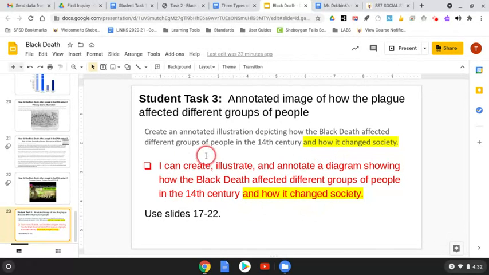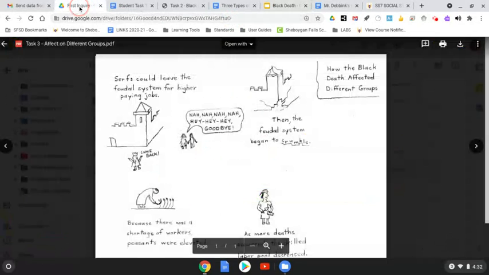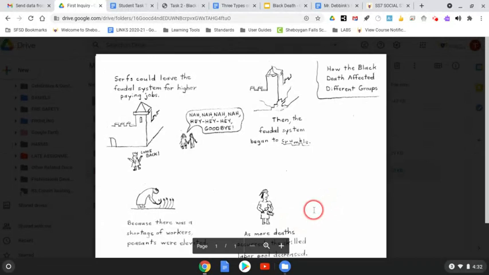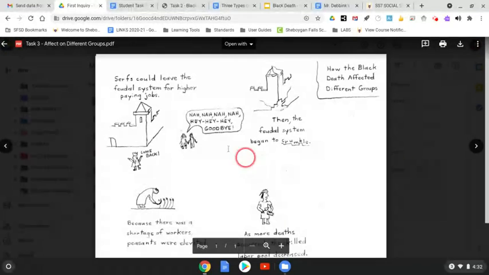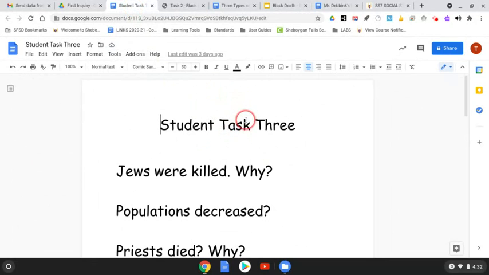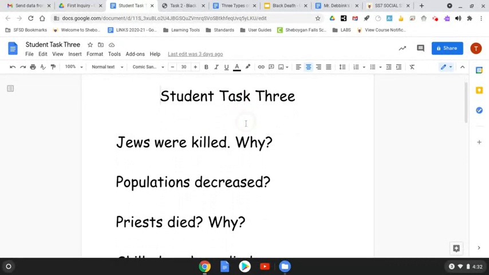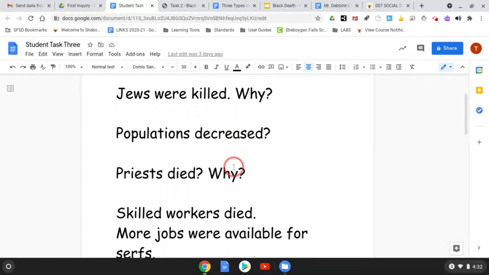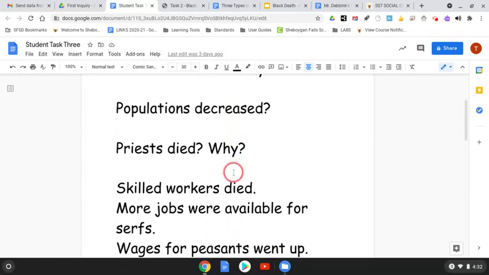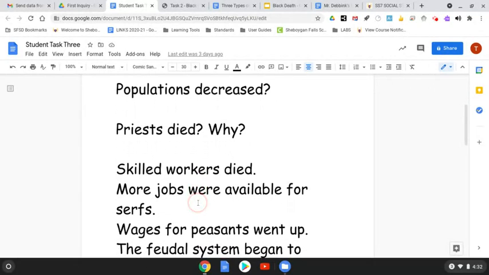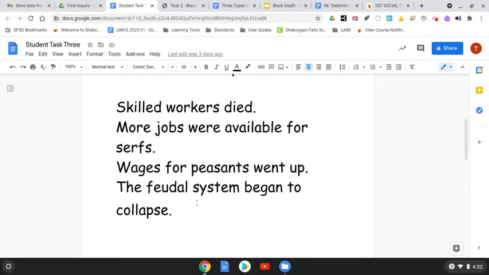So your task is, again, similar to number 2. And we would be looking for some type of drawing there, which gives information about the Black Death. And here are a few hints that go with that. Student task 3, Jews were killed. Why? Populations decreased. Priests died. Why? Skilled workers died. More jobs were available for serfs. Wages for peasants went up. The feudal system began to collapse.